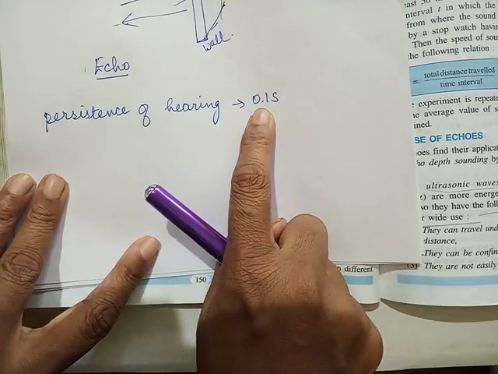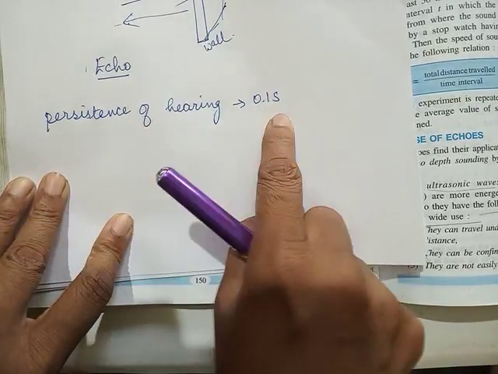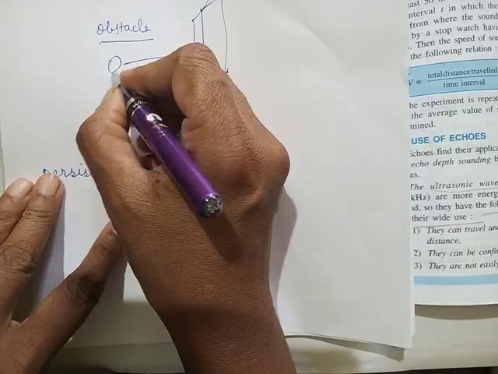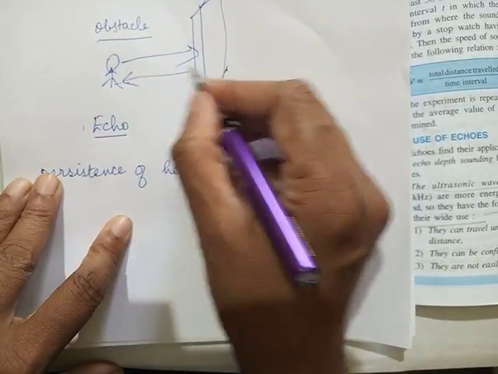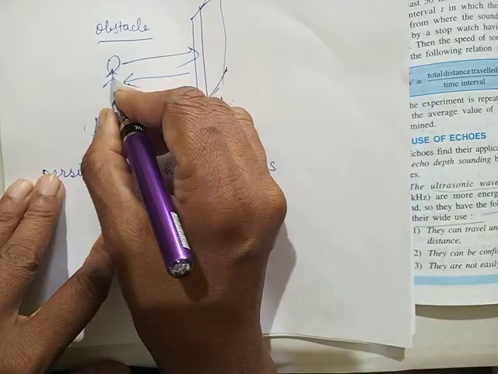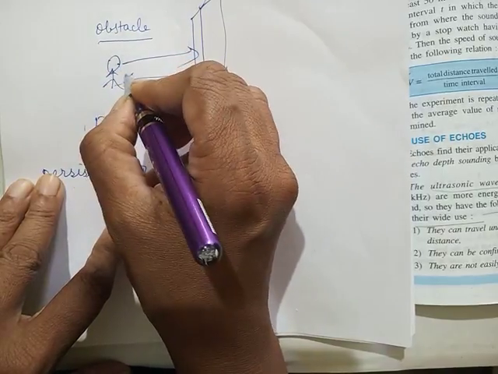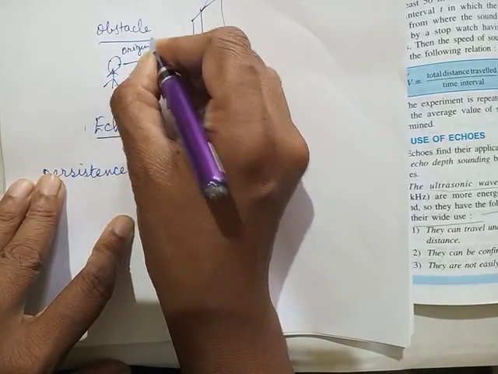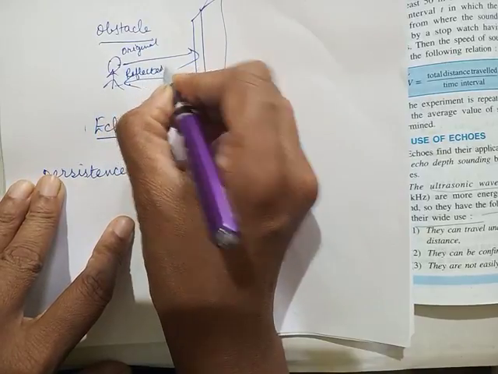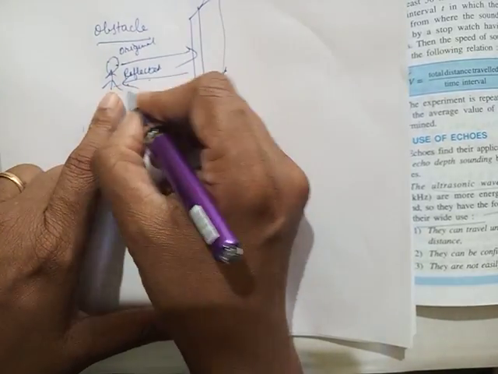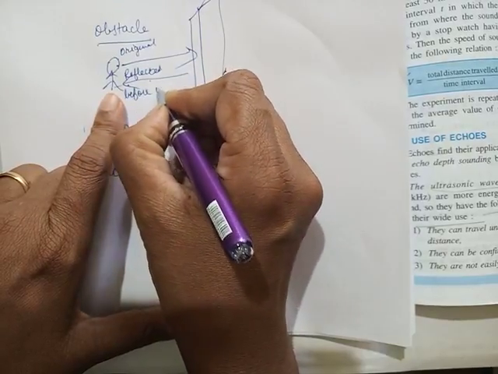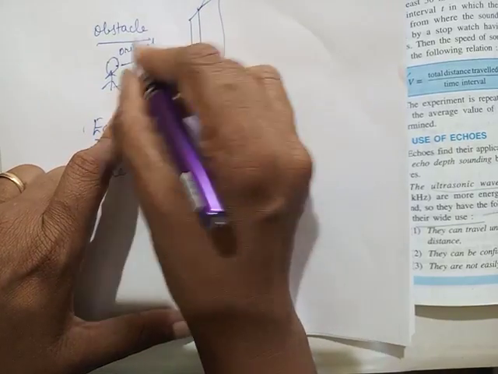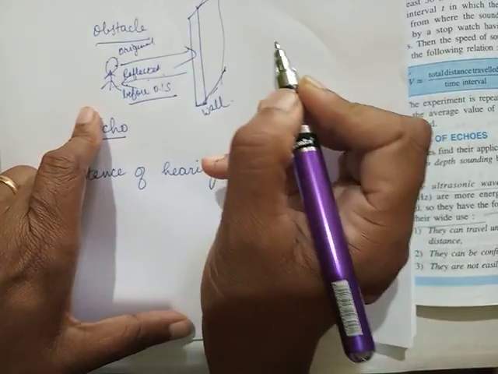But now the point is, suppose you're producing a sound, and that original sound stays in your ears for 0.1 second. So there are two things now: original sound and then the reflected sound. Now the reflected sound, if it reaches before 0.1 seconds, you cannot differentiate reflected sound from the original sound. That is, you cannot hear an echo.